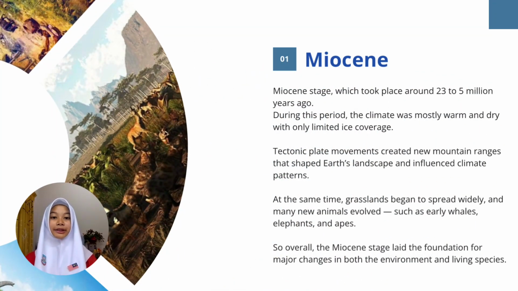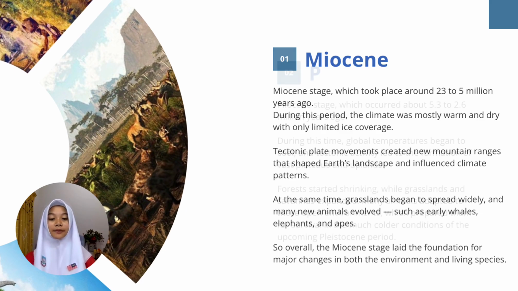Firstly, the Miocene stage, which took place around 23 to 5 million years ago. During this period, the climate was mostly warm and dry, with only limited ice coverage. Tectonic plate movements created new mountain ranges that shaped Earth's landscape and influenced climate patterns. At the same time, grasslands began to spread widely, and many new animals evolved, such as early whales, elephants, and apes. So overall, the Miocene stage laid the foundation for major changes in both the environment and living species.